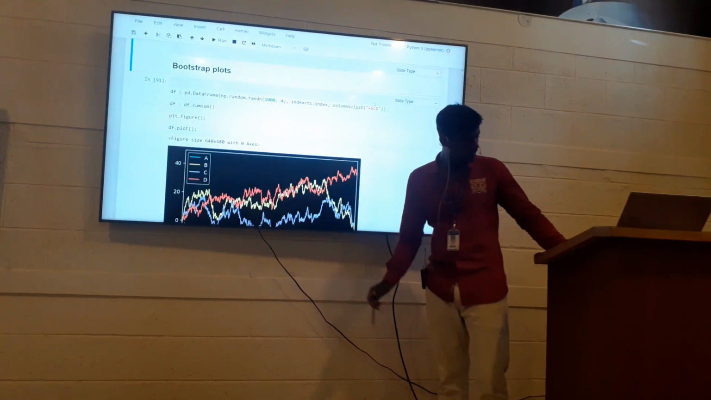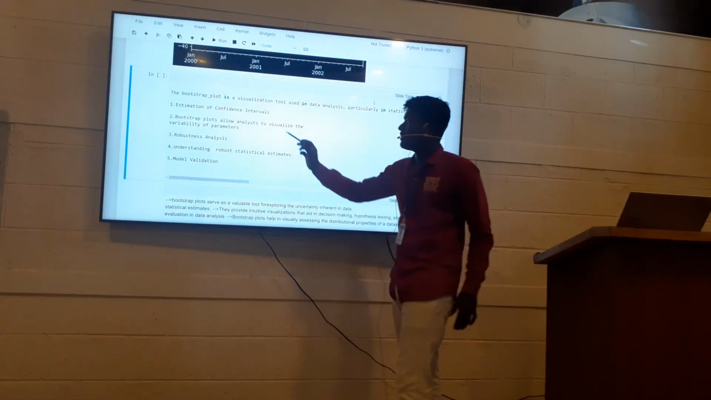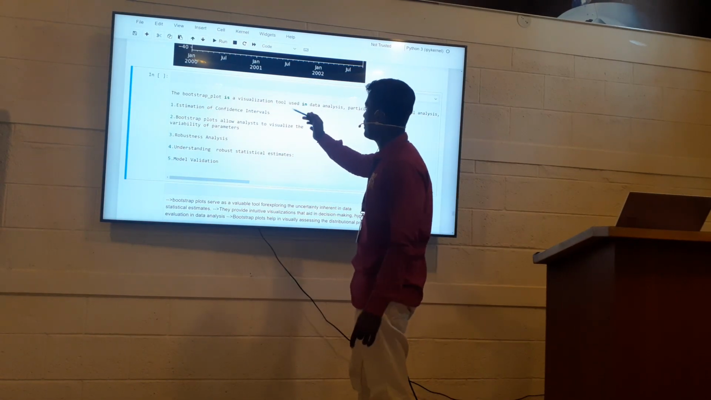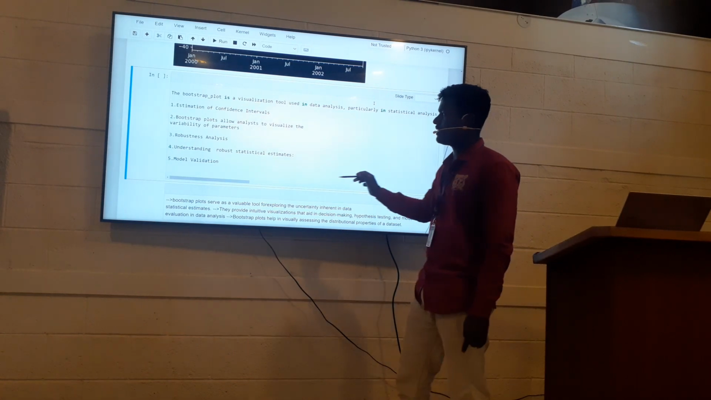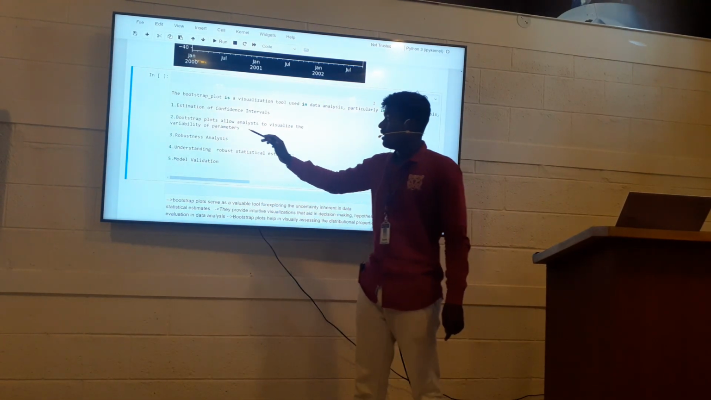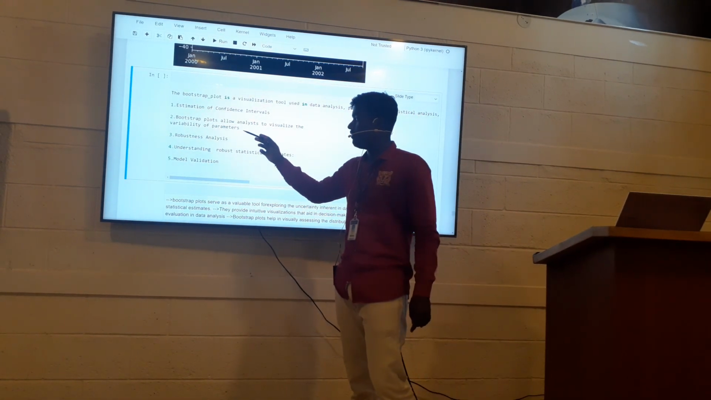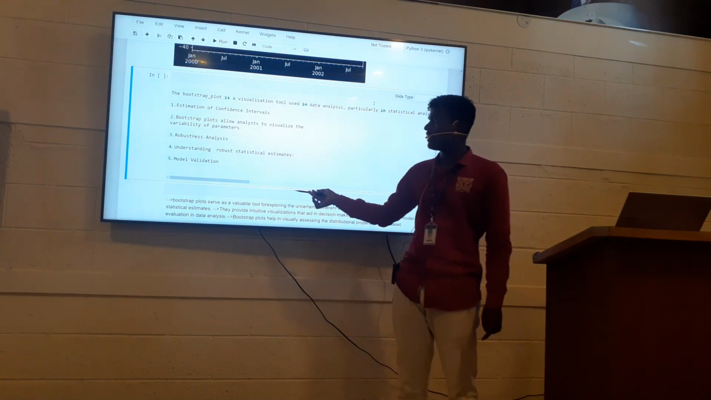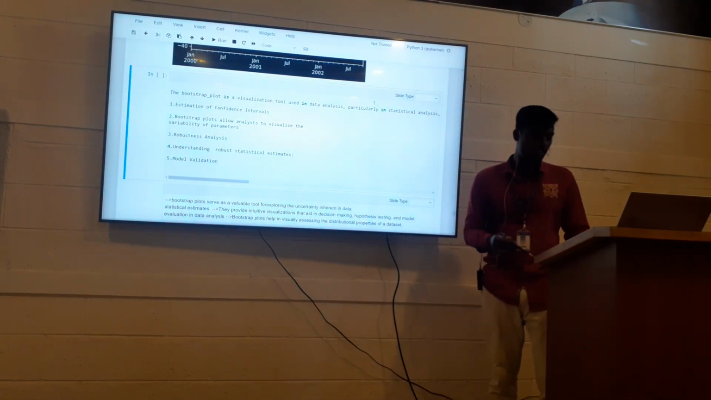Bootstrap plots. Bootstrap is also a very wonderful visualization tool in data analysis, particularly in statistical analysis. It is used to estimate confidence intervals, and bootstrap plots allow analysts to visualize the variability of the parameters, robust analysis, understanding robust statistical estimations, and also model visualization.